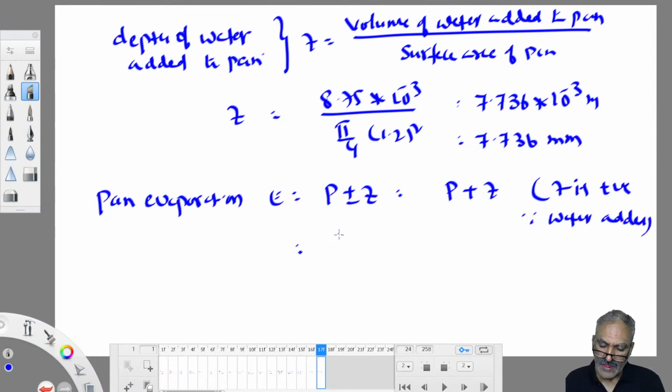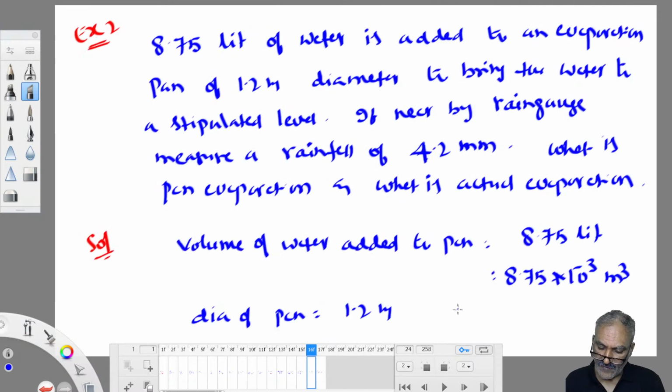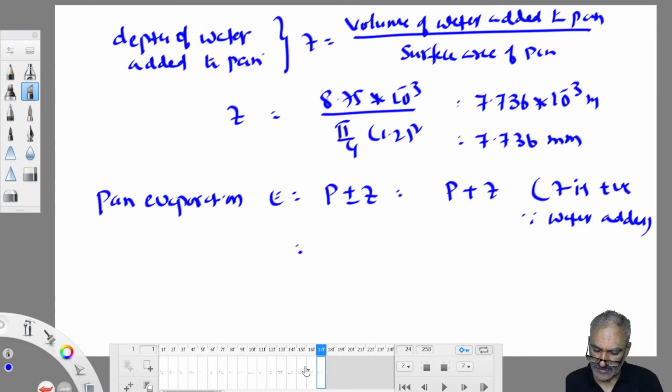So P is given in the question. Rainfall during that period is given as 4.2 mm. And Cp is also given as 0.7.